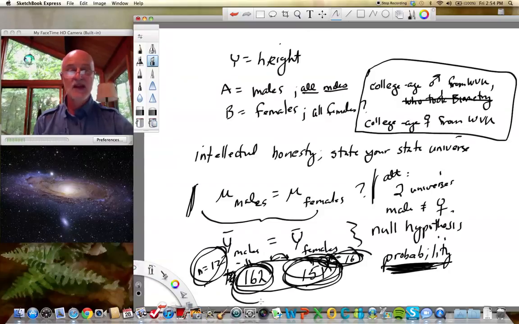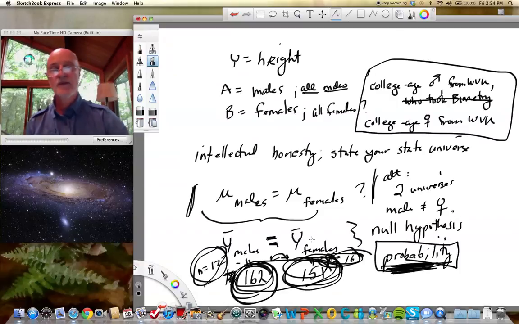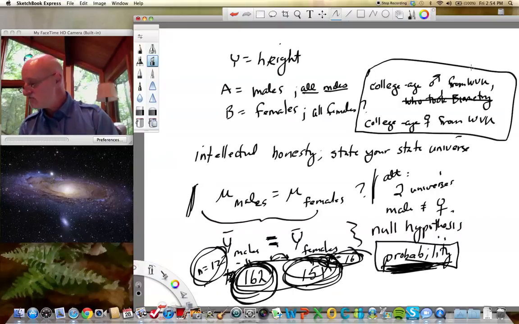We need to attach a probability to the notion that these are actually drawn from the same statistical universe. And that probability is a key concept that we're going to develop in the next lesson. Yeah, it is. All right, so you'll watch that then.